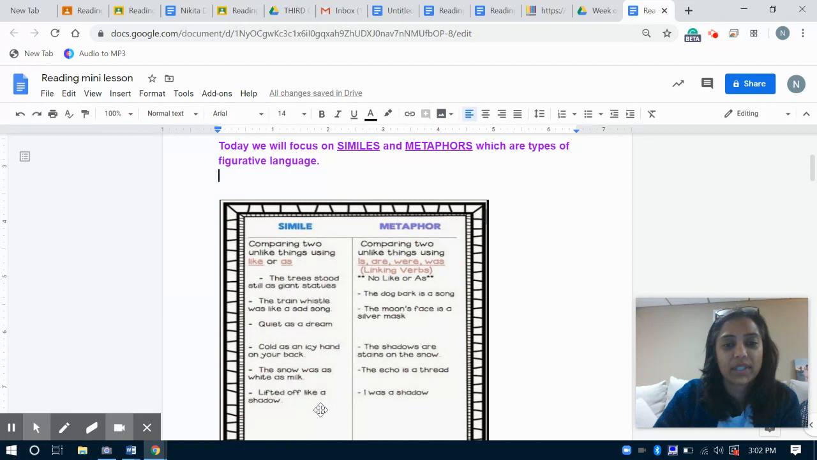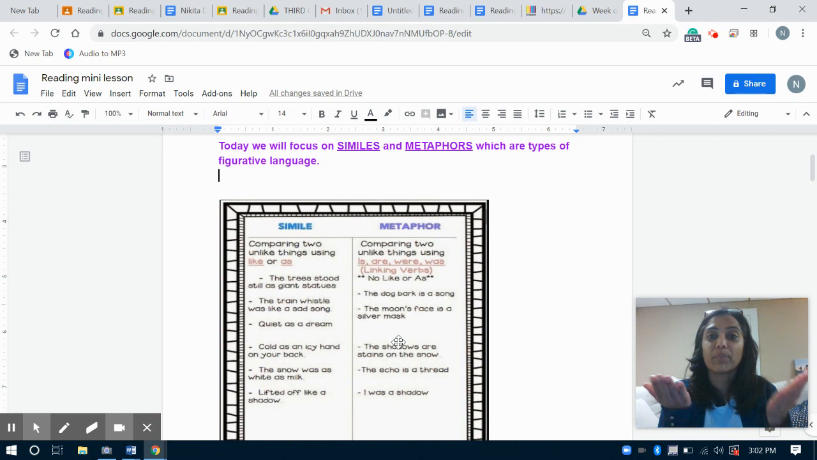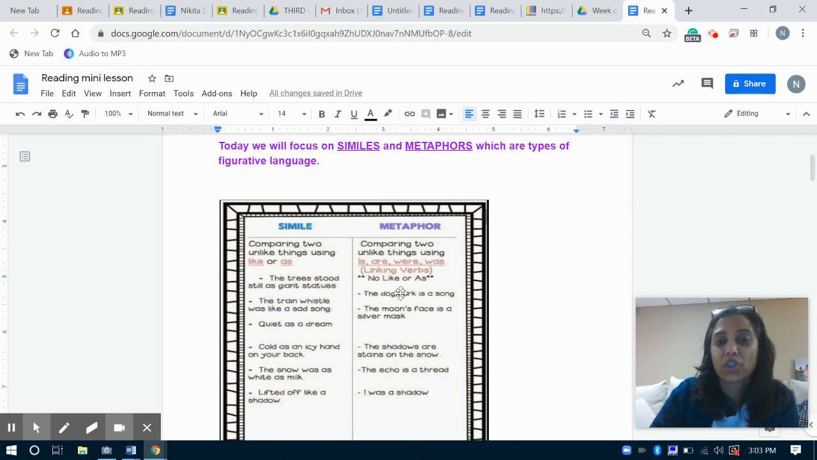You can see the other ones down below over here. Metaphors are different. So even though they compare two unlike things, right? The way they're connected is by using the words is, are, were, or was. Those are linking verbs. So here is an example. The dog bark is a song. So to this poet, the sound of a dog barking is sounding like a song, something that is beautiful, right? Somebody else might find it annoying. Who knows? So this person has said the dog bark is a song and has used the verb is.